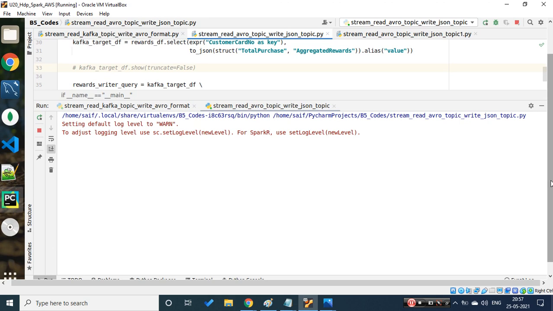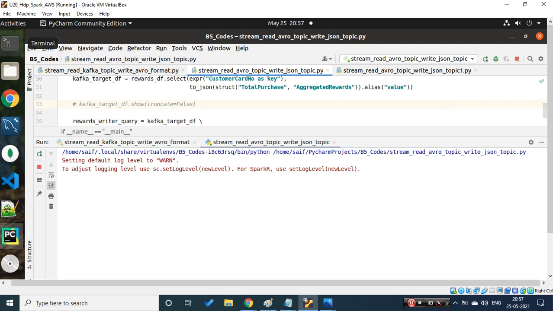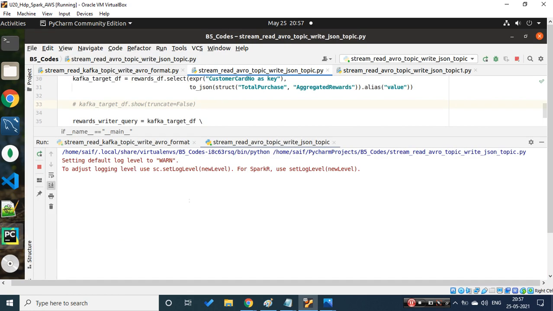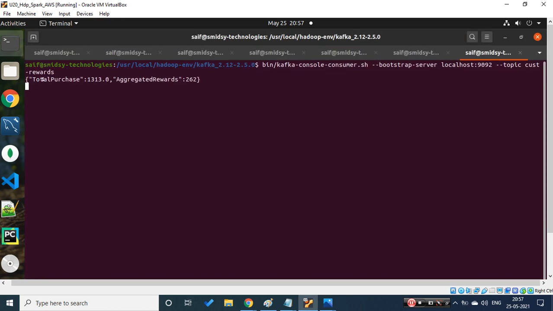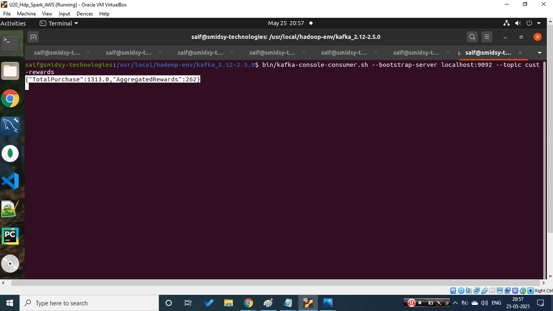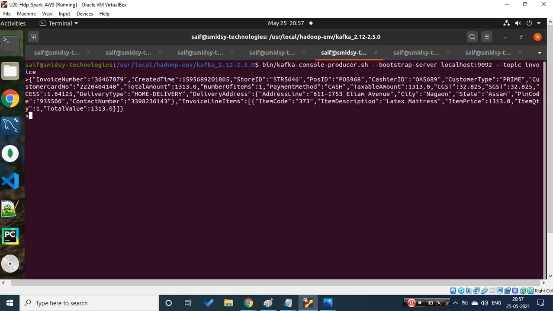Cool. So this also does not give any issues to us. Let's go back, and we are not able to see the output yet. Let's wait for some time. Are we getting any errors? No errors for now. Okay, we got the output. If you see, we are getting the output. Total purchase was done, so we got some total purchase, and aggregated rewards.